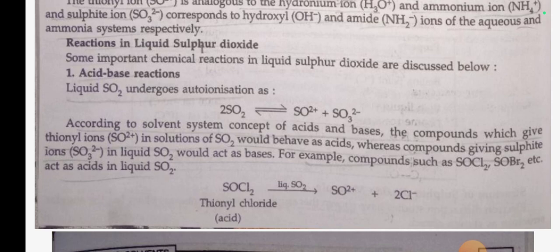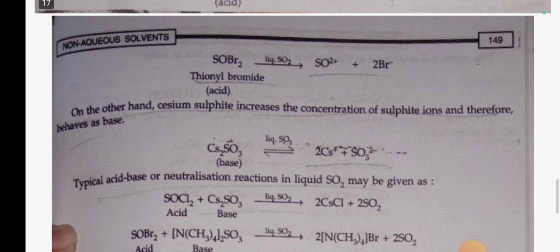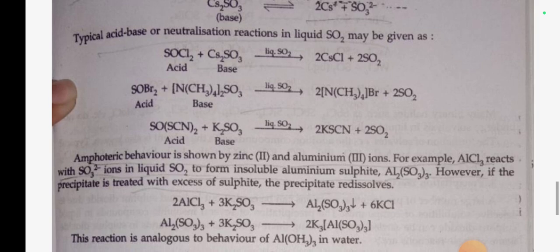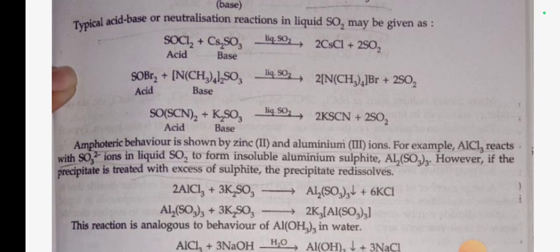SOCl2 in liquid SO2 gives SO2 2 positive plus 2Cl negative. SOBr2 in liquid SO2 gives SO2 2 positive plus 2Br negative. On the other hand, cesium sulfite increases the concentration of sulfite ion and therefore behaves as a base. A typical acid-base neutralization reaction in liquid SO2 may be given as SOCl2 plus Cs2SO3 in liquid SO2 gives 2CsCl plus 2SO2. Amphoteric behavior is shown by zinc and aluminium ions.